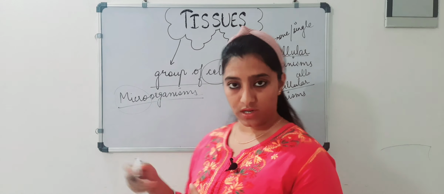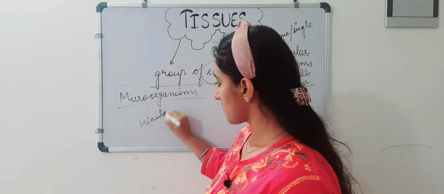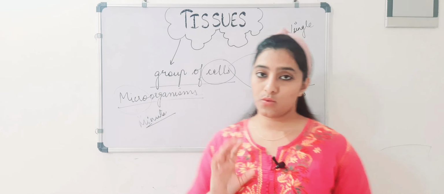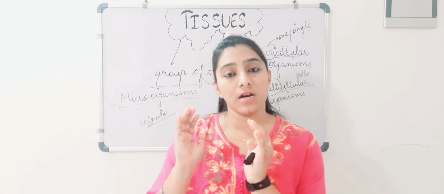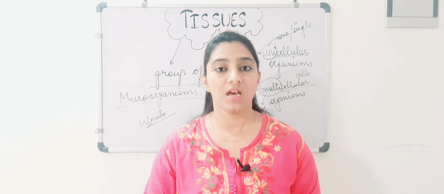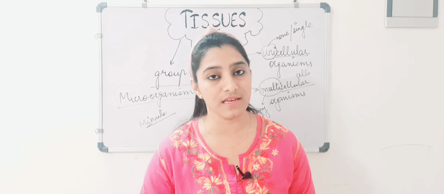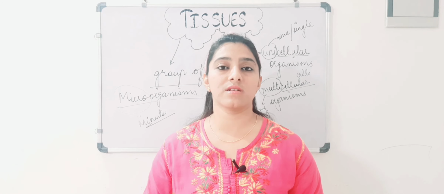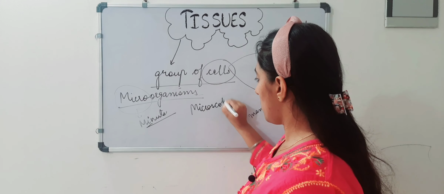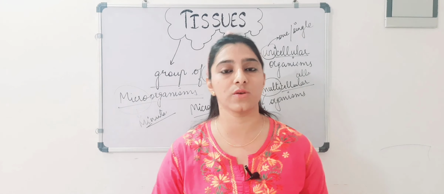Organisms means living bodies. So micro means minute. Minute means very small. So here micro means very small, right? That apparatus which was made to see these microorganisms, as they cannot be seen with our naked eyes, is known as microscope. All this you have studied in the previous chapter as well. I'm just giving a quick review of that.